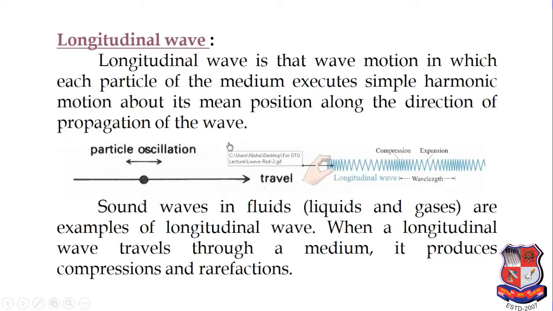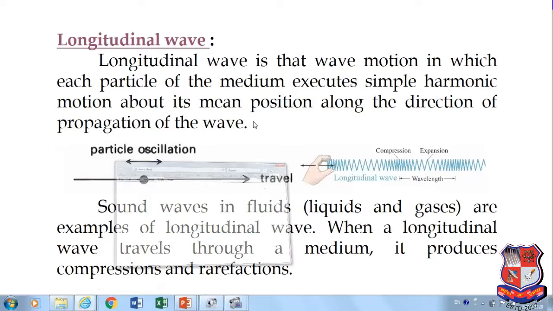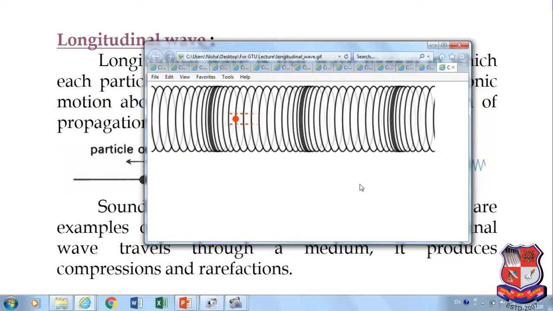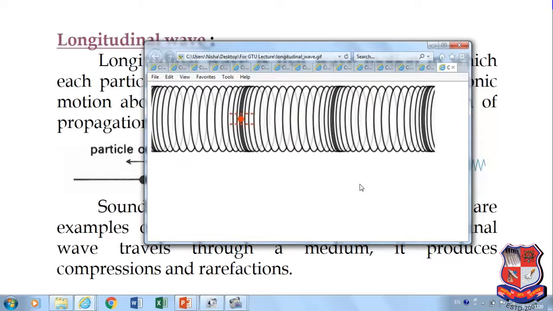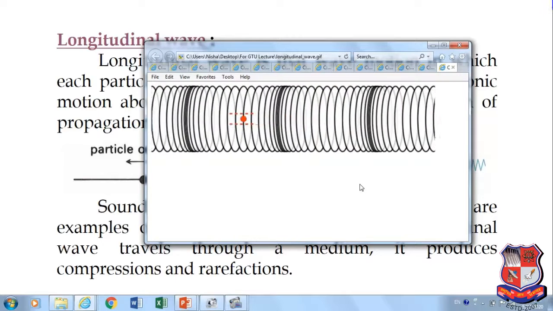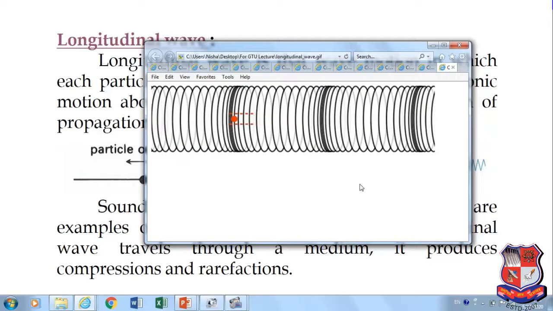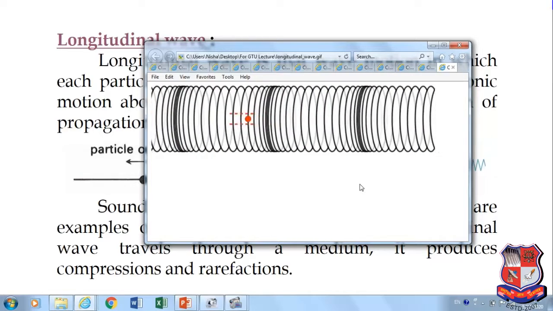A longitudinal wave is that wave motion in which each particle of the medium executes simple harmonic motion about its mean position along the direction of propagation of waves. That means when the wave is passing through the medium, the particles of the medium always vibrate along the direction of propagation of the wave. How is it possible? Just try to understand. Here we have considered a red particle. It is always vibrating about its mean position, but in the direction of propagation of waves. In this way, the longitudinal wave will be propagated.